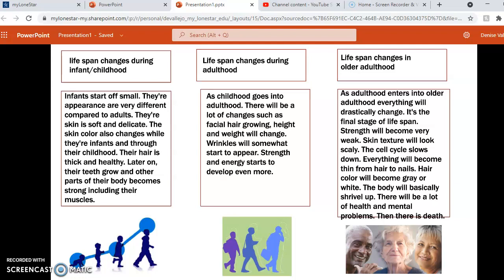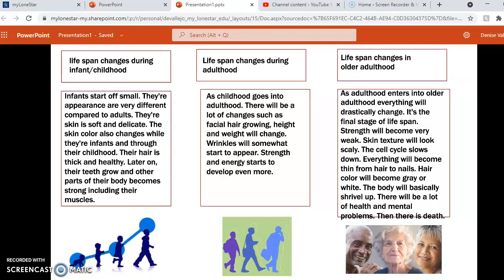Lifespan changes during adulthood. As childhood goes into adulthood, there will be a lot of changes, such as facial hair growing, height and weight changing, and wrinkles somewhat starting to appear. And then their strength and energy start to develop even more. So basically, childhood through adulthood will go through puberty. And here's a picture of a child going through adulthood.